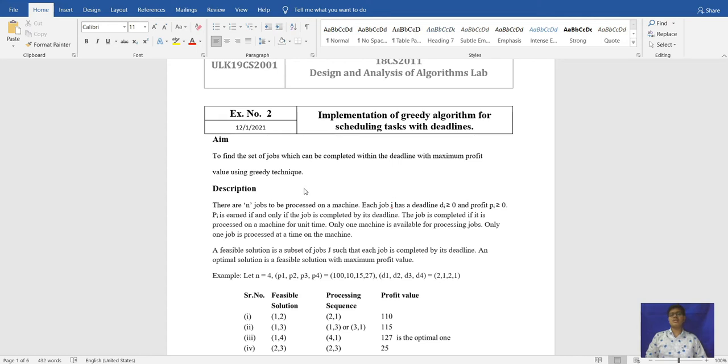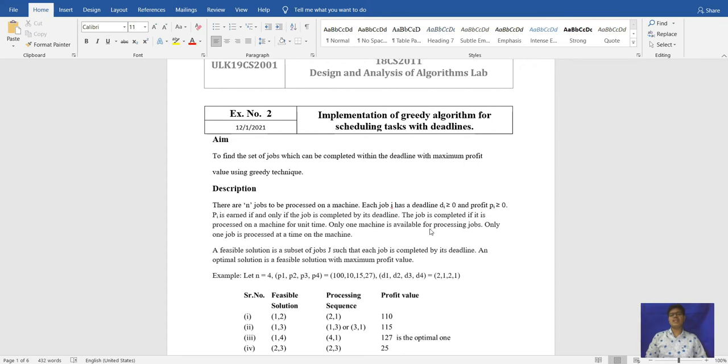So there are n jobs that are processed on a machine. Each job i has a deadline, which is greater than or equal to 0, and a profit, which is greater than or equal to 0. When the job is completed, it is processed on a machine for a unit time.